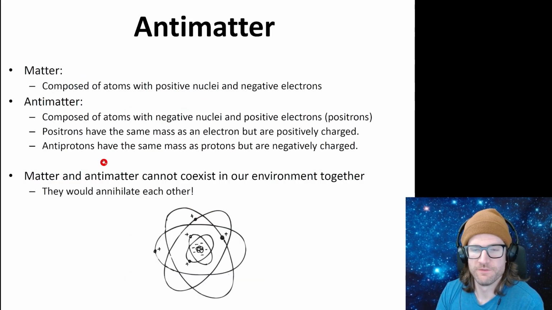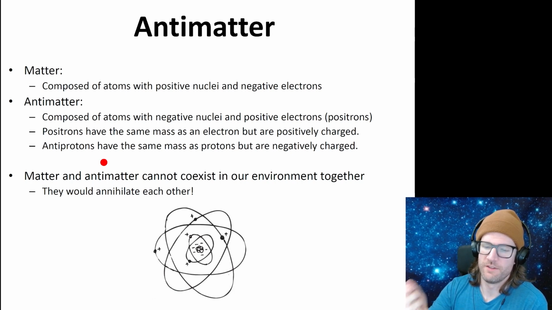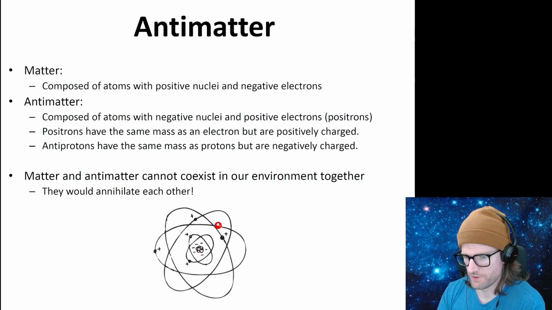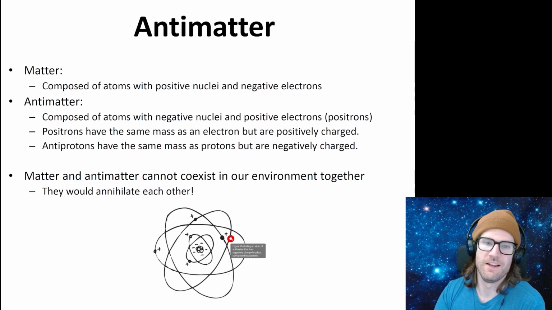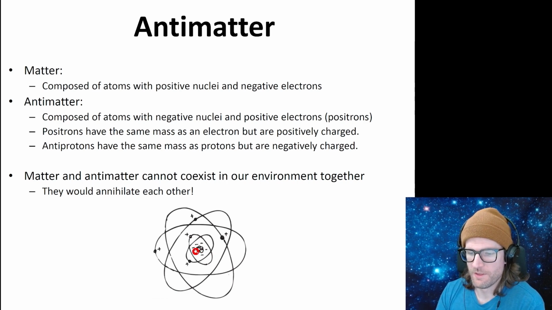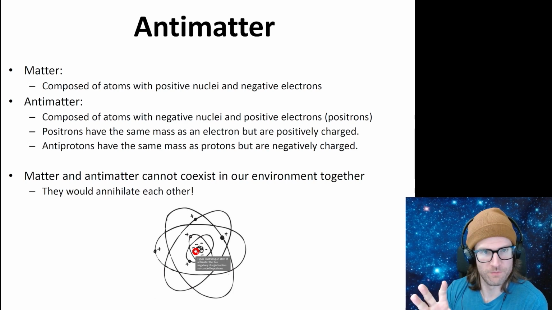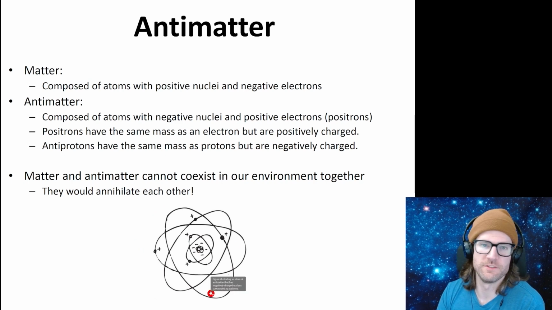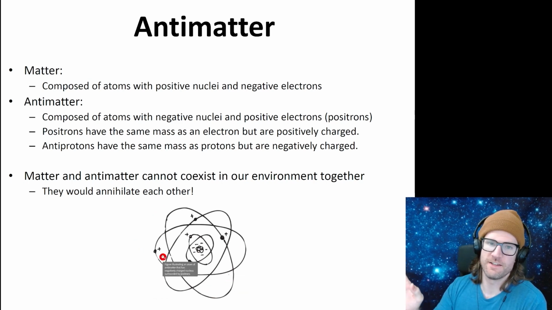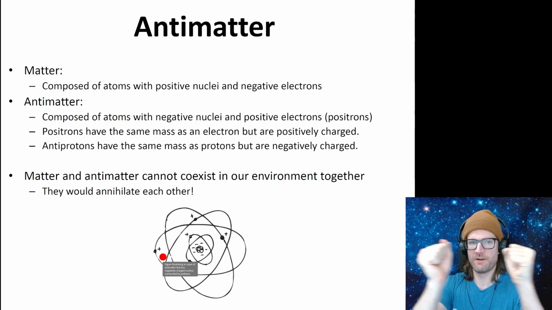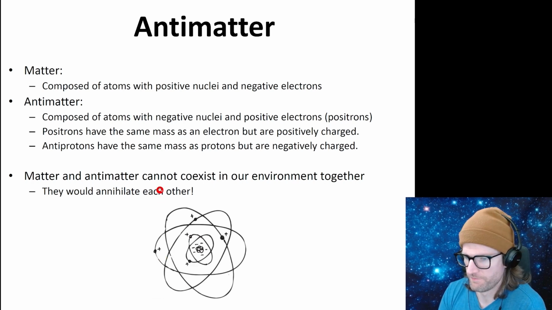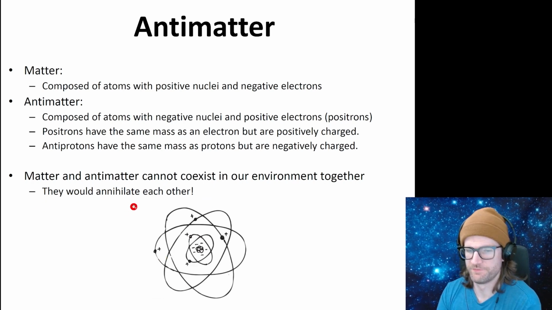Okay, antimatter. Antimatter is this mysterious thing throughout the universe. For our regular matter, the nucleus is positively charged and the electrons are negatively charged. In antimatter, the nucleus is negatively charged with antiprotons, and the electrons are positrons on the outside. Everything's exactly the same, and when matter and antimatter ever meet, they annihilate each other and just leave photons behind. They always annihilate each other. Okay.